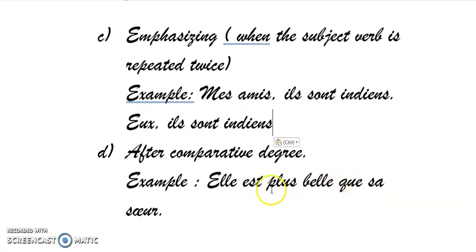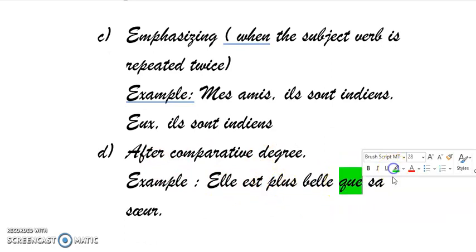Now after the comparative degree. Now what is comparative degree? Comparative degree is que. So elle est plus belle que sa sœur. She is more beautiful than her sister. So we are comparing two people.